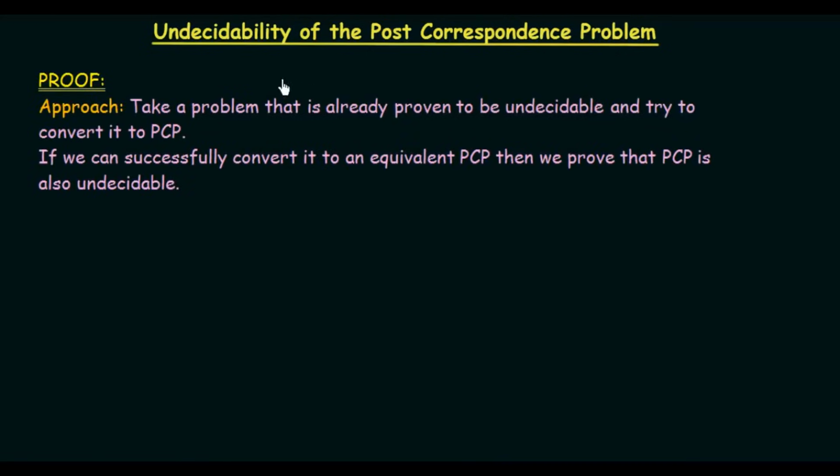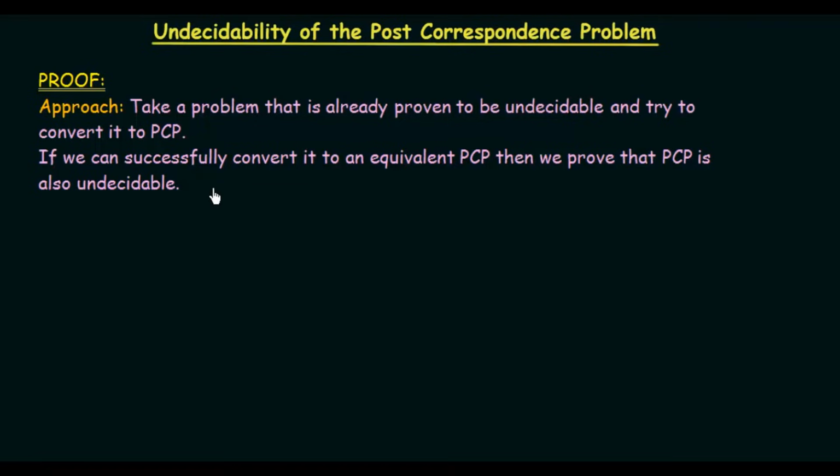Alright, so let's see how we can do this. In order to prove this, here is the approach that we are going to follow. We will take a problem that is already proven to be undecidable and try to convert it to PCP. If we can successfully convert it to an equivalent PCP, then we prove that PCP is also undecidable. This is a different kind of proof, and it is proof by reduction.